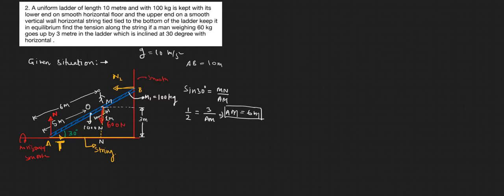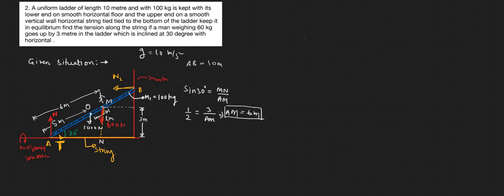Now we have all the forces considered, and we need to solve the question. Here I have applied a trigonometric rule in triangle AMN and calculated the value of AM, which came out to be 6 meters. If it is 5 meters, then this would be 1 meter. We know that in equilibrium all the horizontal forces equal 0, all the vertical forces equal 0, and all the moments become 0.